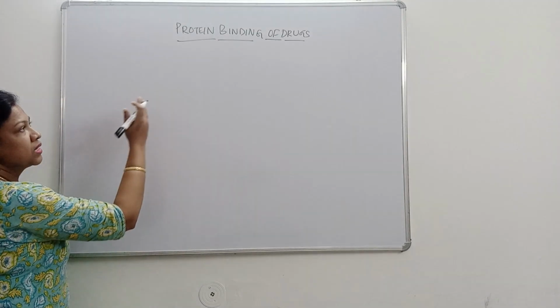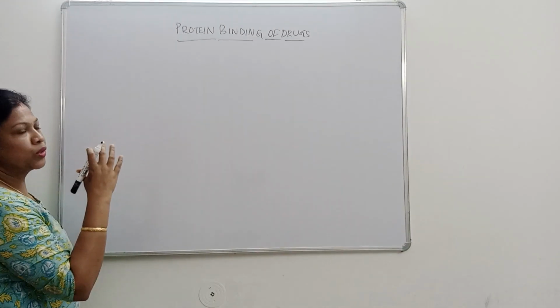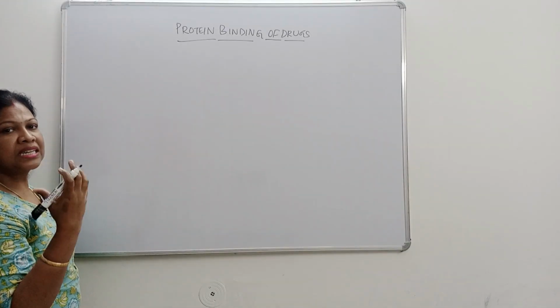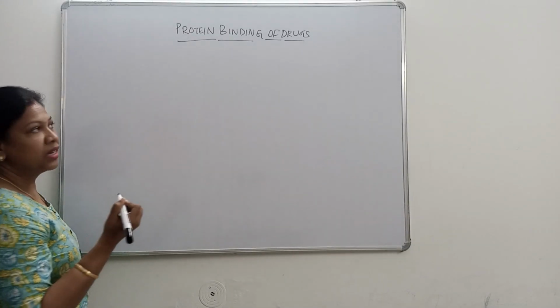So which proteins? Mainly there are so many proteins available in plasma, but some proteins have a significant role in binding of drugs and affecting the pharmacokinetic and pharmacodynamic properties of the drug.